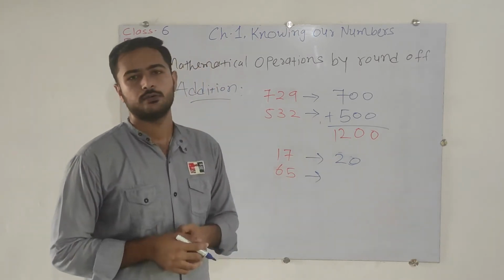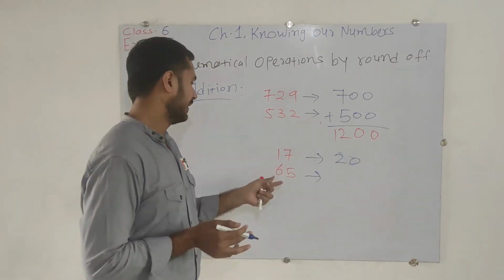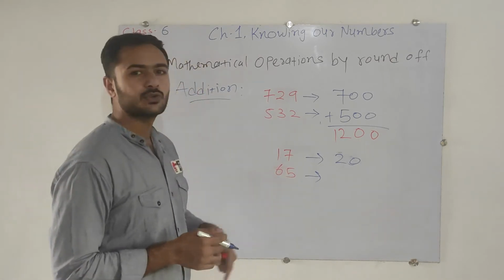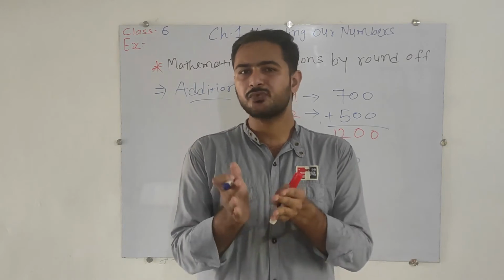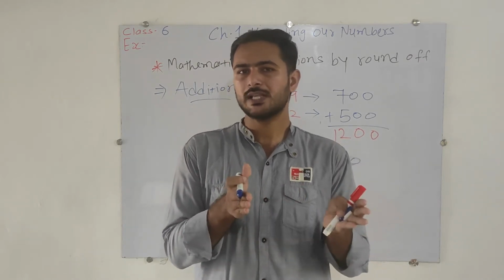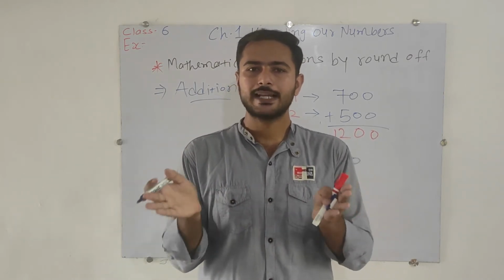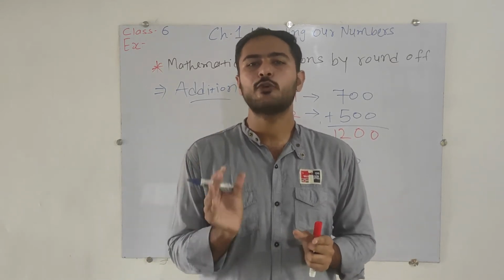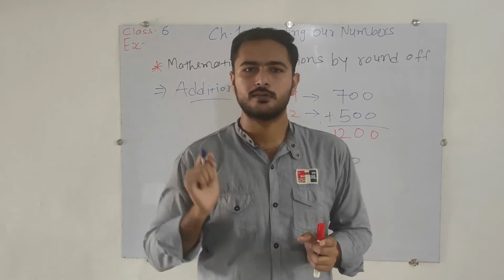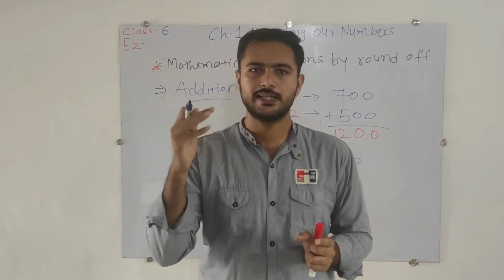Now 65: we didn't discuss the 5 actually. The problem is that 5 is not nearby to 0 as well as not nearby to 10, because it is equidistant from 0 as well as 10. So whenever you find a 5, we go for the upper one, that is 10.